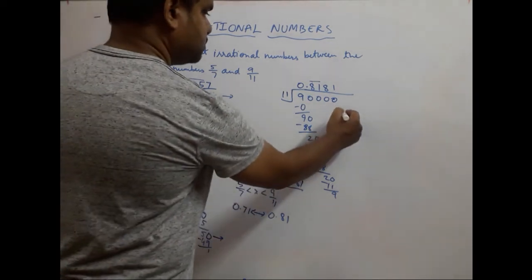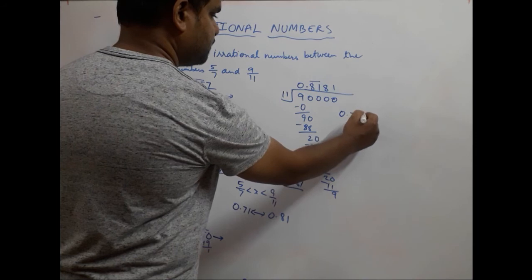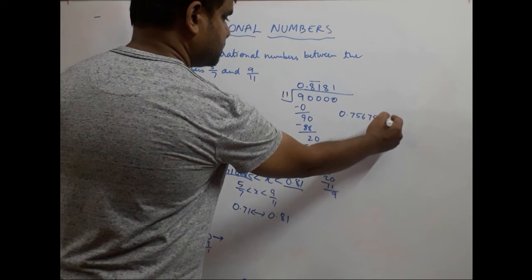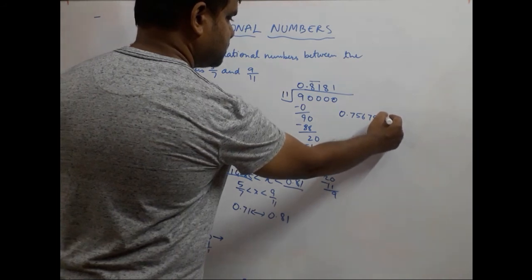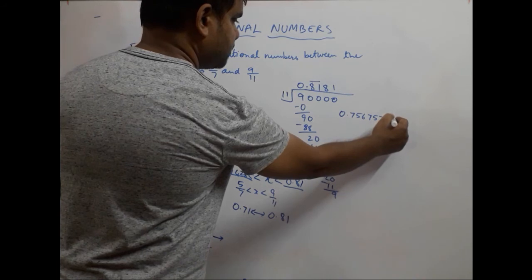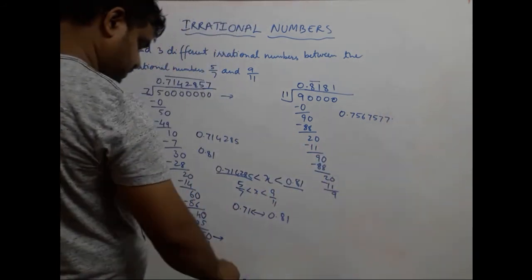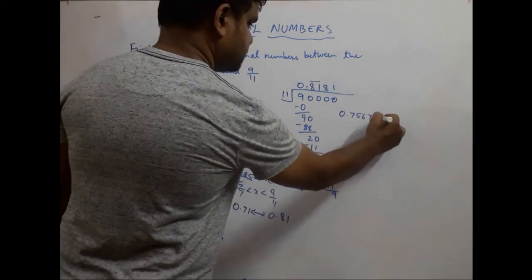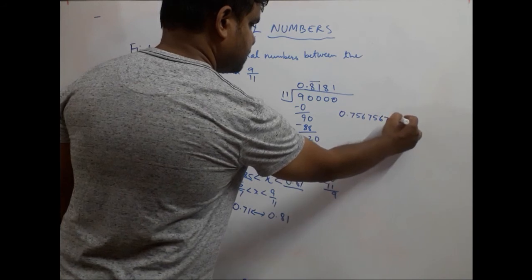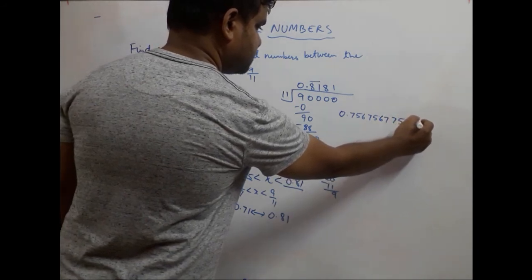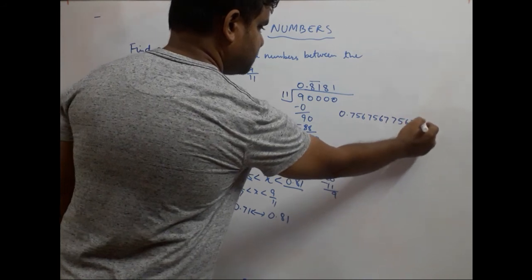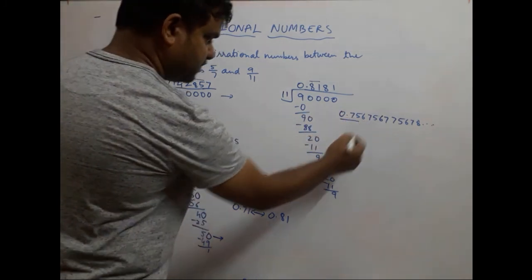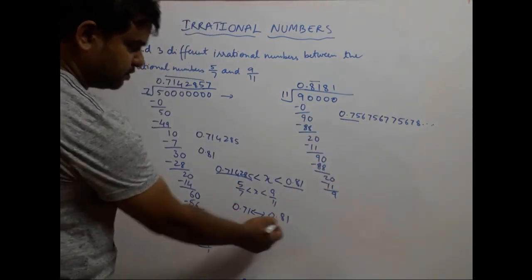So let us go with 0.756, 757, or we'll take 75, not 6, 7567, 7567 dot dot dot. So this is one number because it is 0.75, which falls between 0.71 and 0.81.